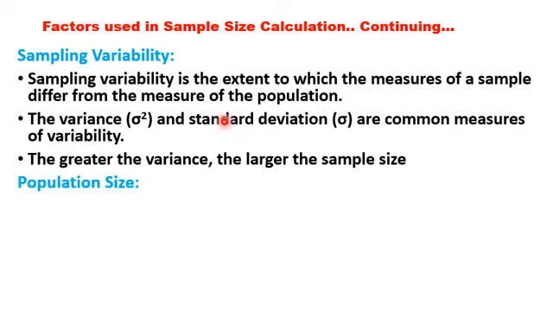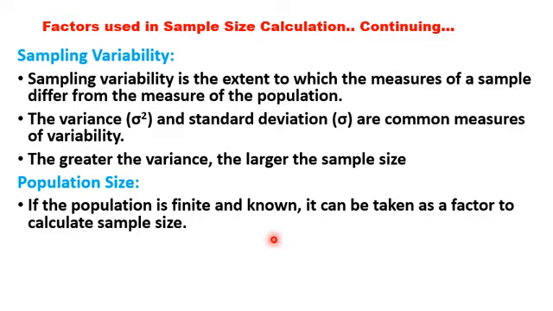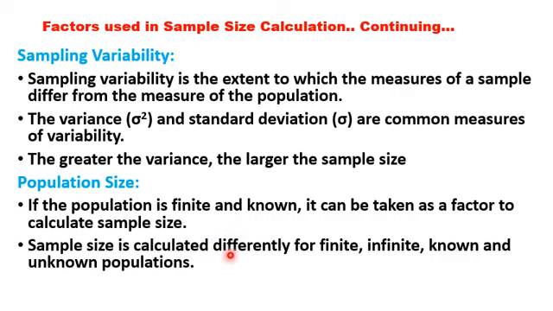The next one, population size. If the population is finite and known, it can be taken as a factor to calculate sample size. Sample size is calculated differently for finite, infinite, known and unknown populations. Then what is an optimum sample size?